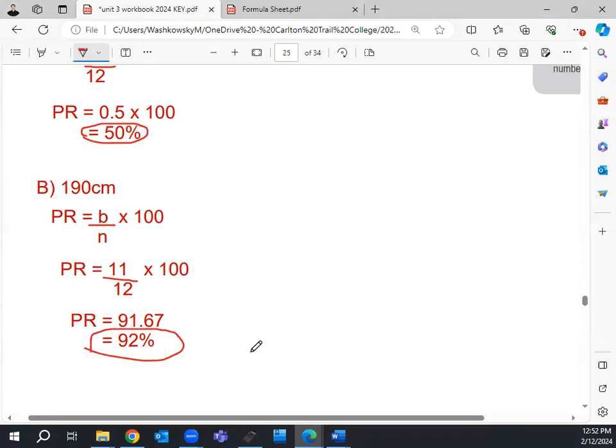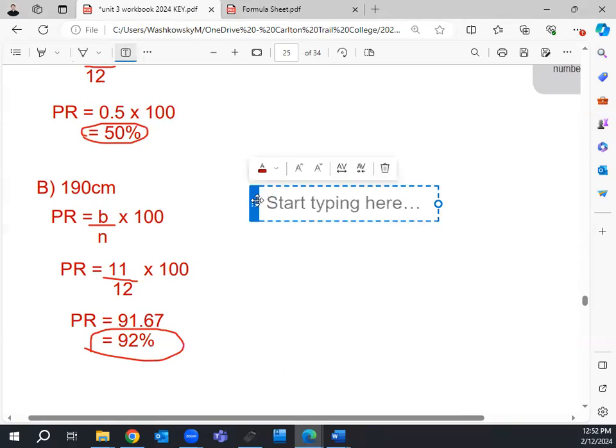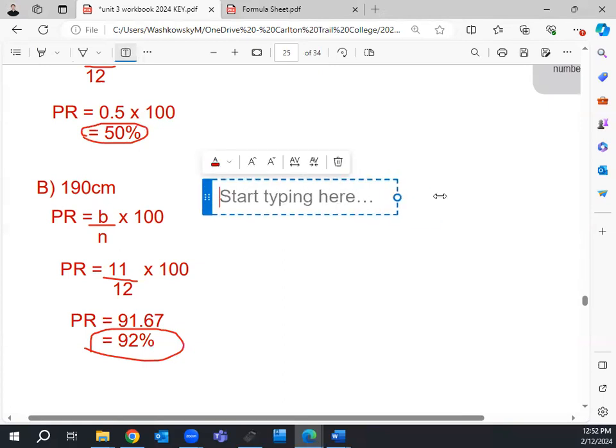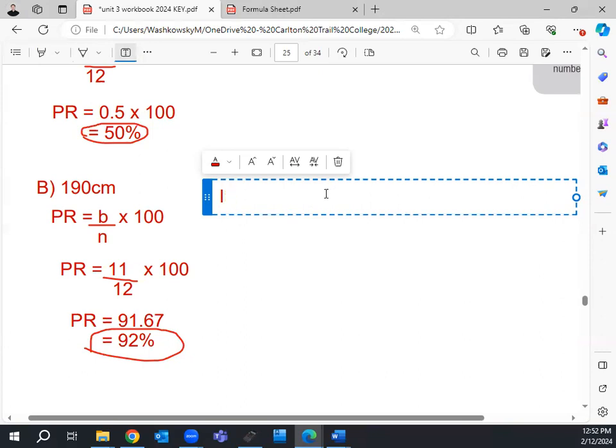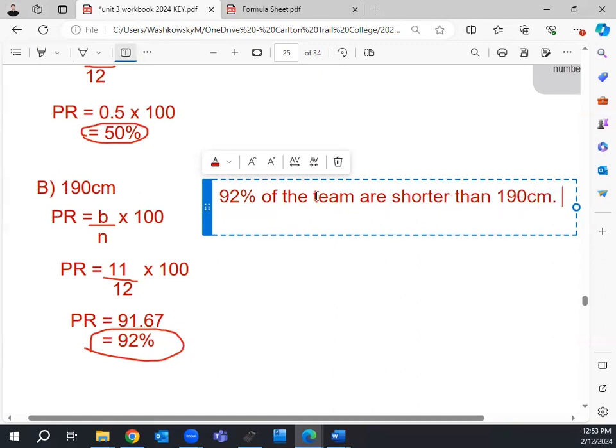So that's what that is. But again, what does that mean? If I tell you that this person's in the 92nd percentile for height on his team, what does that mean in plain English? Tall guy. Well, he's a tall guy. Yeah, it means 92% of the team are shorter than 190 centimeters. That's what that means.